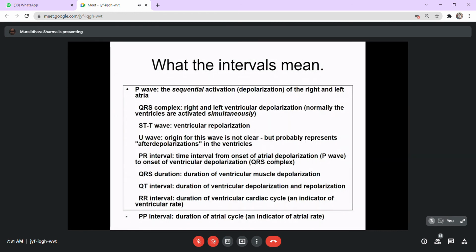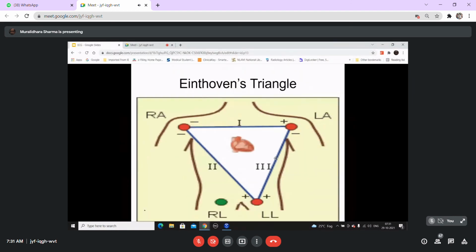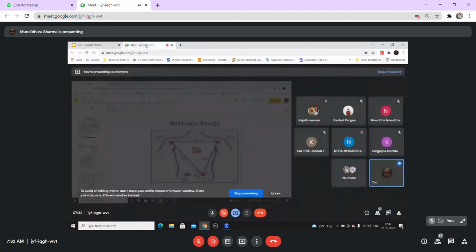Then the PR interval is the time interval for the onset of atrial depolarization, as we have already referred to. QRS duration is the ventricular activation time or ventricular muscle depolarization time. QT interval is the duration of ventricular depolarization and repolarization. Now, RR interval is the duration between two ventricular cardiac cycles. So that's about certain basic issues. The next point which we will discuss would be Einthoven's triangle, Einthoven principle, and how the ECG is interpreted, in the next session. If there are any questions, we'll answer them and then conclude.